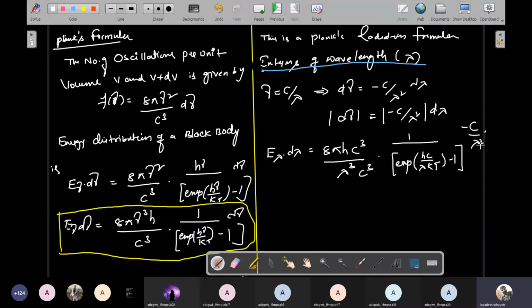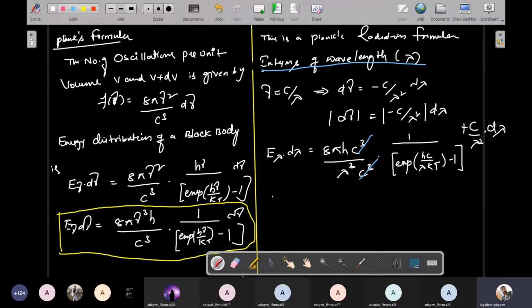Into d nu, which is minus c by lambda square into d lambda. Since I already took the magnitude, it is plus c by lambda square d lambda. So simply cancel c cube from this equation, and lambda cube with lambda square gives lambda to the power 5.